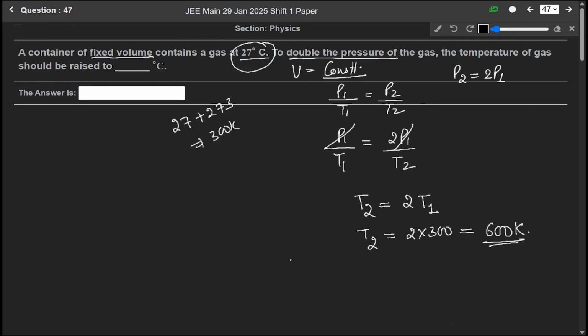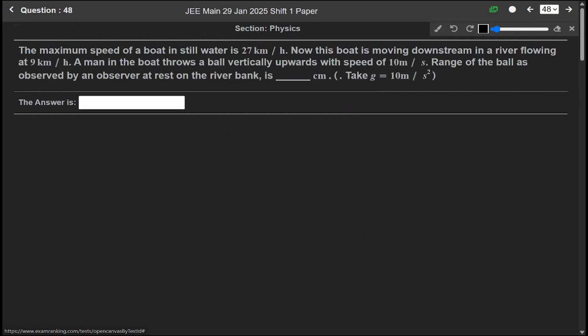So our answer is 600 Kelvin. If we are asked to find it in Celsius, then 600 minus 273 equals 327 degrees Celsius. Okay. So T2 equals 327 degrees Celsius.